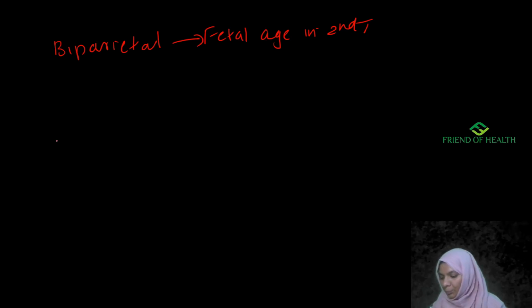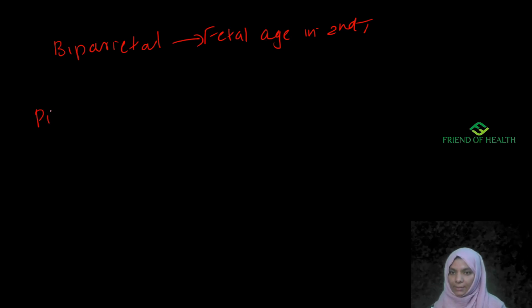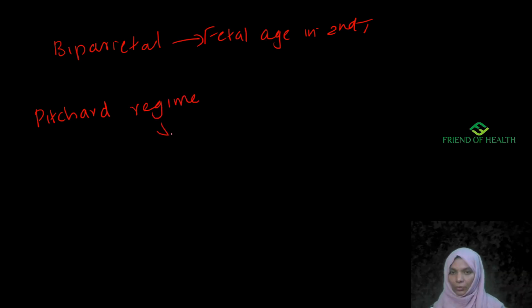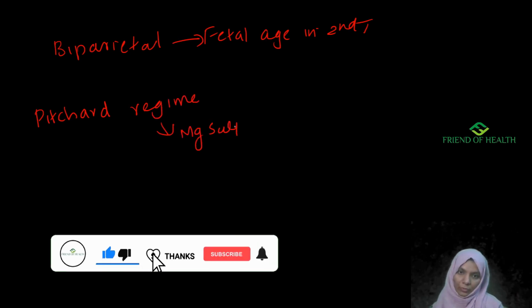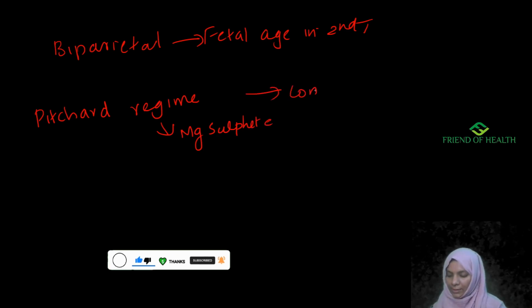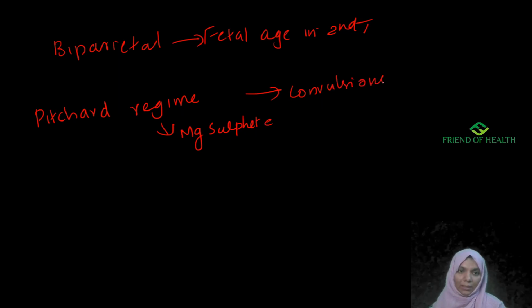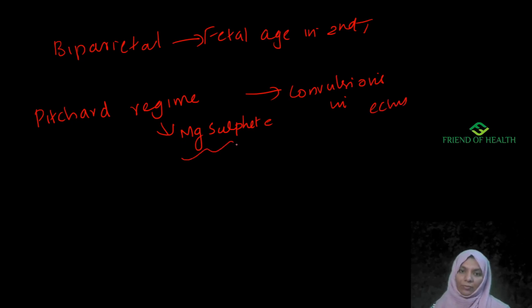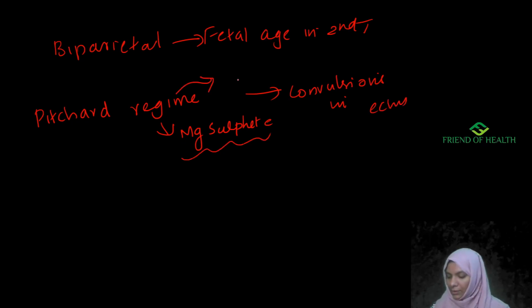Next one is Pritchard's regime. So what is this? It is a protocol used for treating convulsions in eclampsia. This is known as the magnesium sulfate protocol. Magnesium sulfate is basically given in this, for treating convulsions in eclampsia.